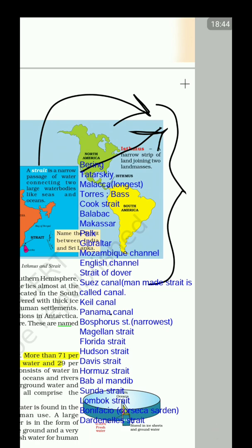Again, if you start from Ukraine, the first strait you will encounter in Istanbul is Bosphorus Strait, which separates Black Sea from the Sea of Marmara. Then comes the Dardanelles Strait, which separates the Sea of Marmara from the Aegean Sea, right? So these were the important straits, which was very interesting to know.